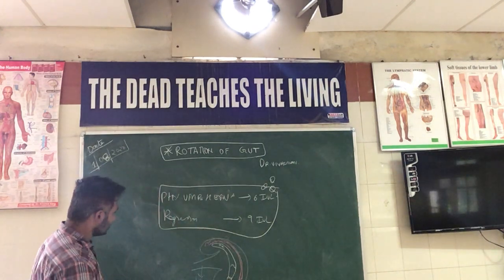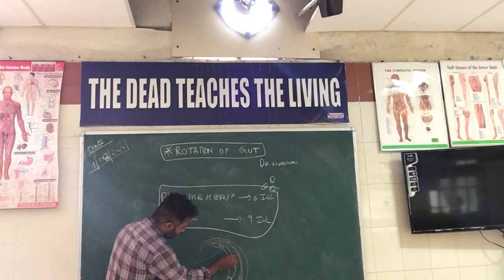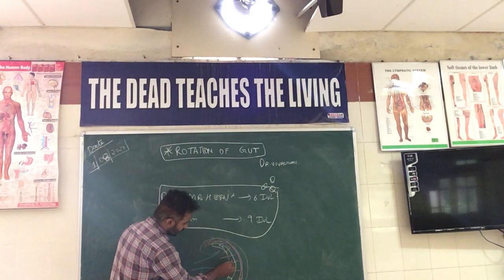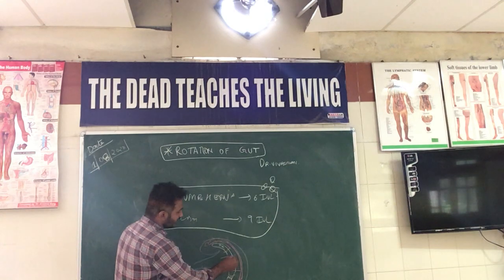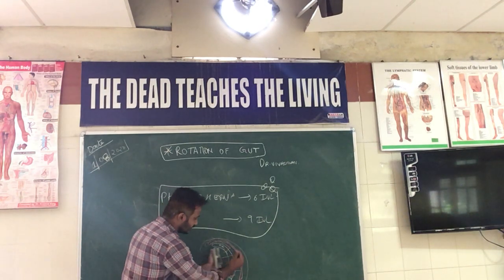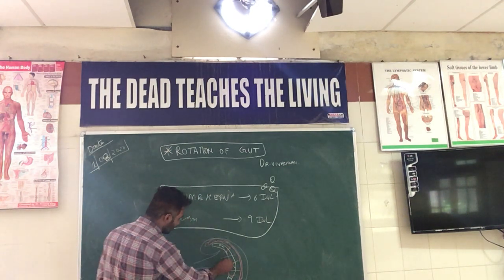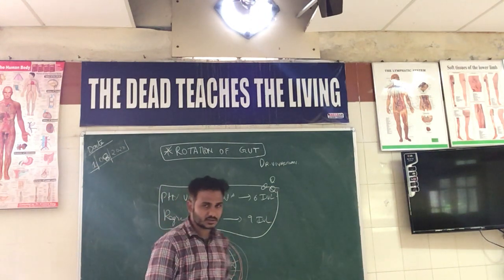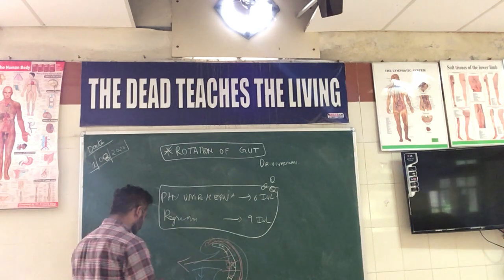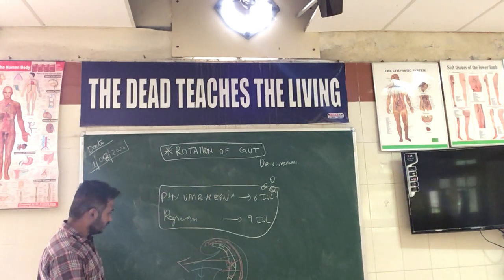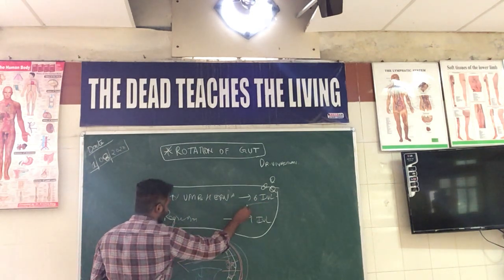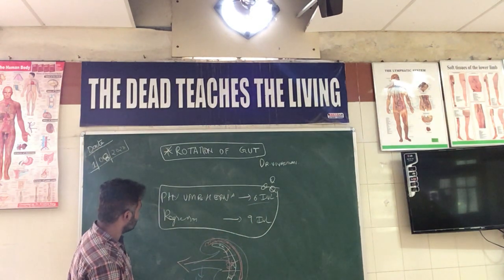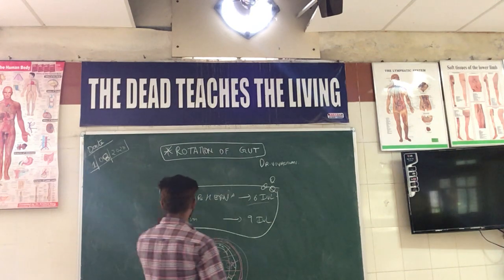The foregut is supplied by the celiac trunk, the midgut by the superior mesenteric artery, and the hindgut by the inferior mesenteric artery. The midgut should undergo a number of coils, but the space is not enough here, so there is a necessity for it to herniate. This happens during the sixth week of intrauterine life, and by the ninth week it regresses back. Let us discuss in more detail.